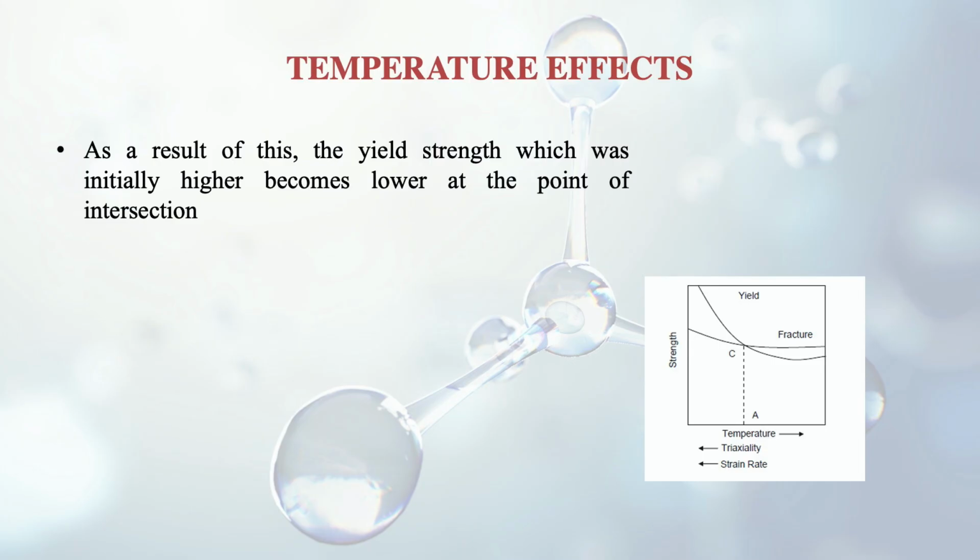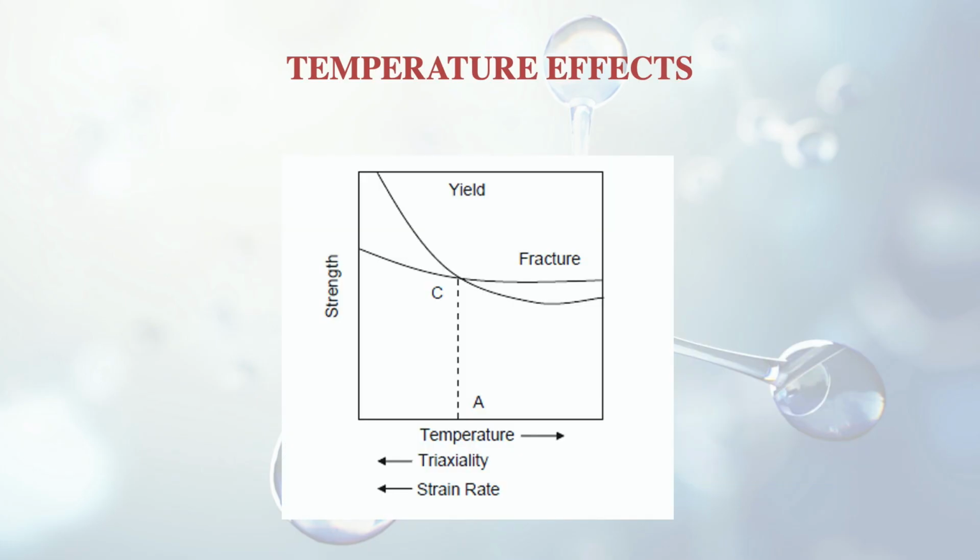So as a result of that reduction in fracture and yield strength and the different slopes, the yield strength, which was initially higher, becomes lower at the point of intersection. So you can see the portion that is rightwards of CA. Here you can see that the yield strength has gone down with respect to the fracture strength. Whereas if you see the left hand side of CA, then the yield strength is higher than that of the fracture strength. So what will happen due to this? What will be the consequence actually?